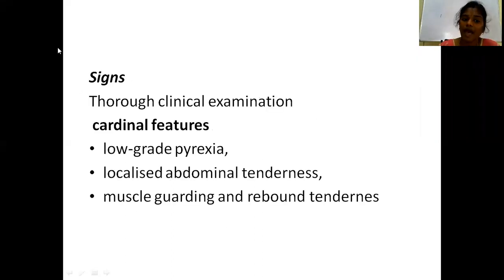Now, coming to the examination point, how do you examine? That is abdominal examination. One is thorough clinical examination. In this clinical examination, you have to assess the hydration status of the patient, and also the anemic status of the patient. Next, you will find low grade pyrexia, and there will be localized abdominal tenderness, muscle guarding, and rebound tenderness. Now tell me, what are the headings under clinical examination of abdomen? What are the 4 headings? Can anyone tell me?